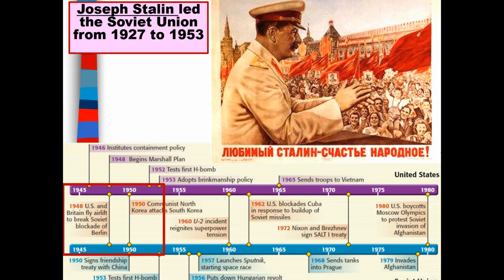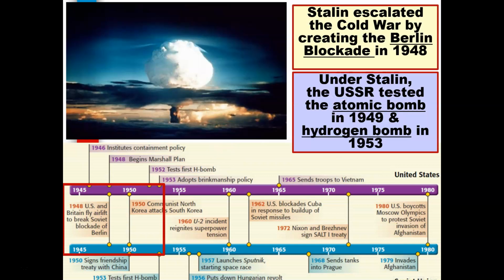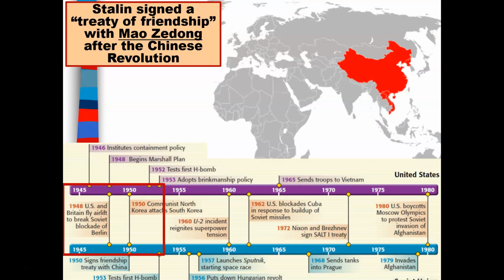Let's move on. Joseph Stalin led the Soviet Union from 1927 all the way to 1953. When the Cold War began, Stalin spread communism into satellite nations in Eastern Europe. Stalin escalated the Cold War by creating the Berlin Blockade in 1948, and also under Stalin, the Soviet Union tested the atomic bomb in 1949 and the hydrogen bomb in 1953.